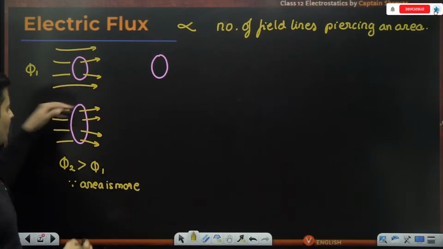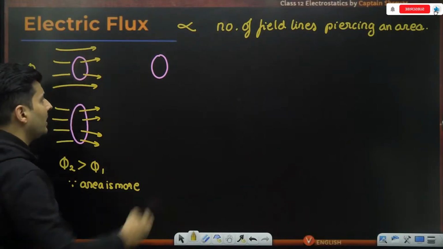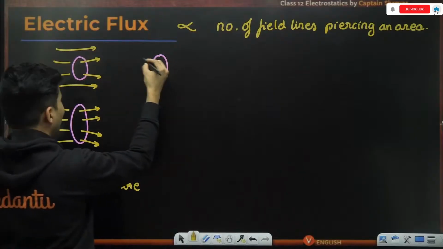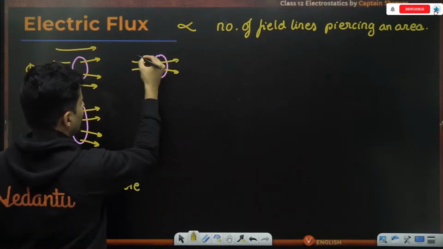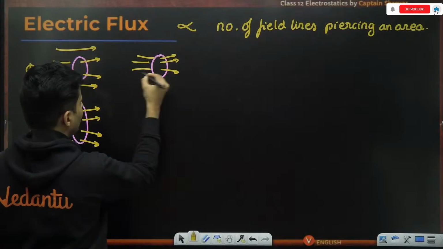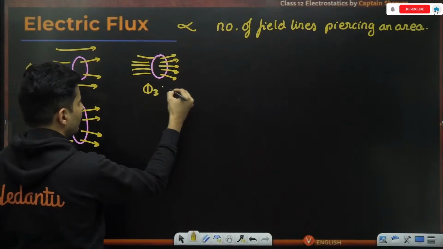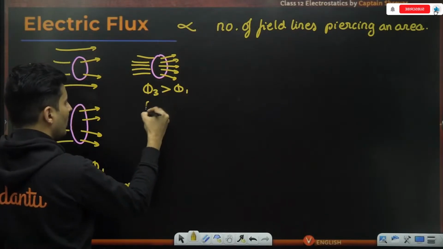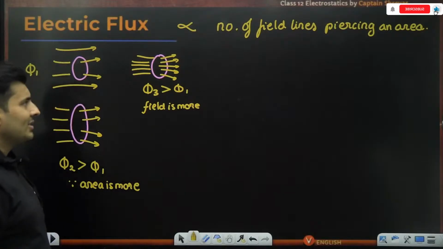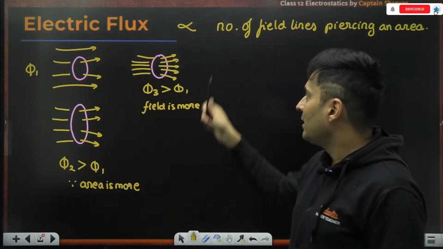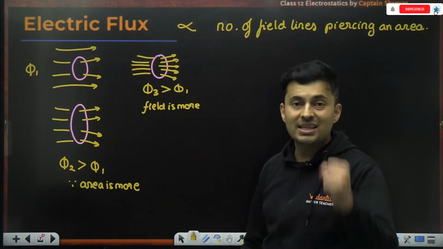Can you see that? More number of field lines are piercing through that area. Here, those field lines missed piercing through that area. Let's say somebody in that same area increases the strength of the field. So instead of 2 lines passing through that area, we have even more lines passing through it. So in this scenario also, flux number 3 will be more than flux number 1, because the field is stronger. So in general, now I can sense that the flux depends on the area. It also depends on the field strength, basically electric field.